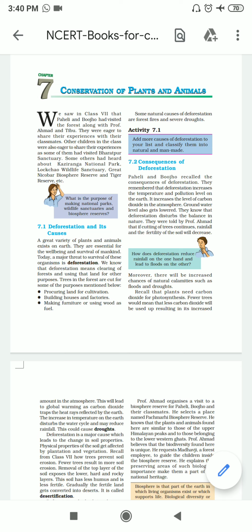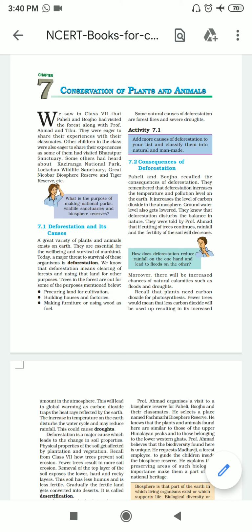When we say animals, I'm including humans also in that, right? So altogether I can say that plants and animals are somewhere dependent on each other. So both of them are really important for the survival of each other. So we are going to discuss the reasons one by one.